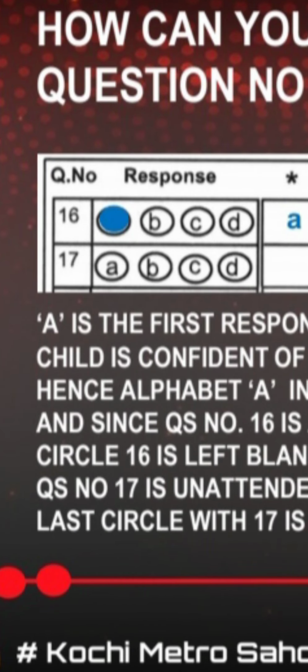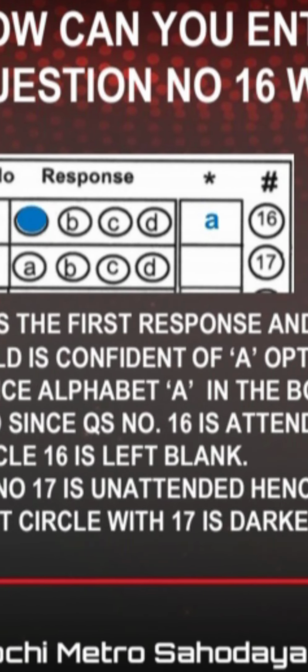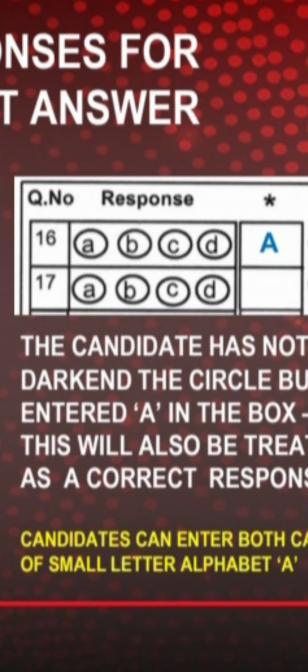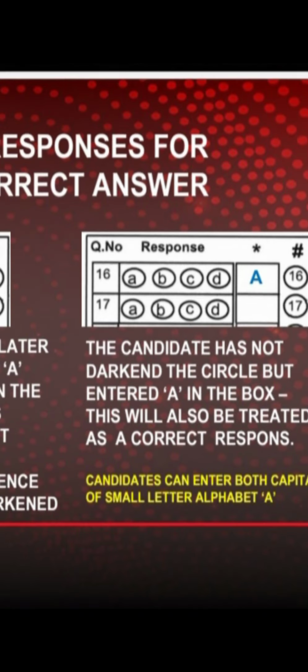So this is the normal format. They will first shade and then write in the rectangular box. But even when the shading is wrong, if in the box you write correctly, that will be considered. And sometimes even if they fail to shade anything, but in the rectangular box they wrote option A or anything, that will also be considered. So what they write in the rectangular box is very, very important. We should instruct this to the children.